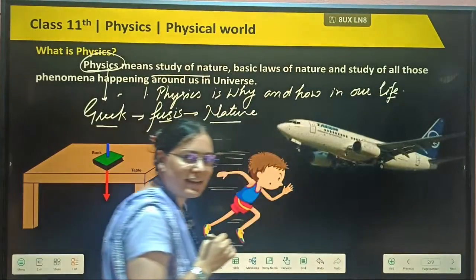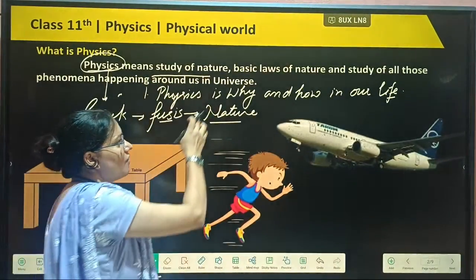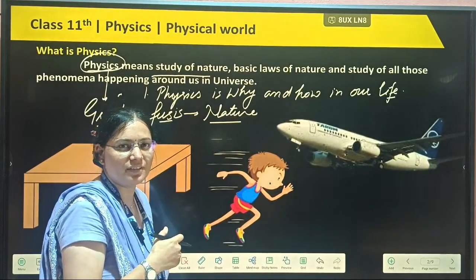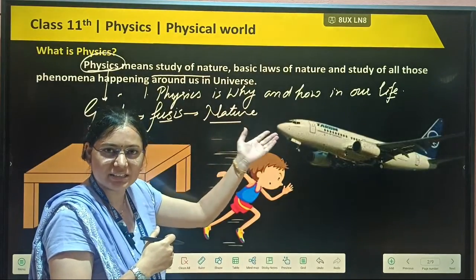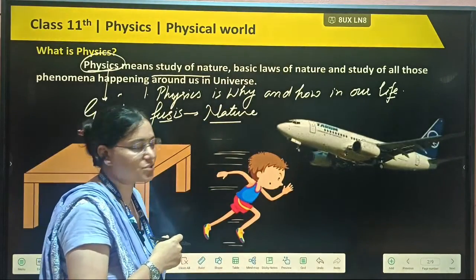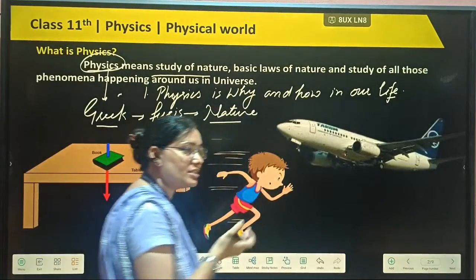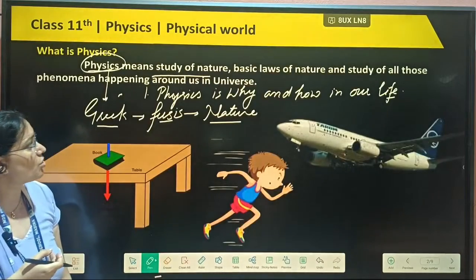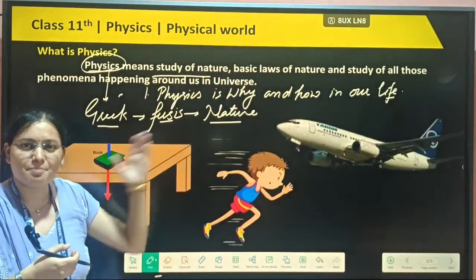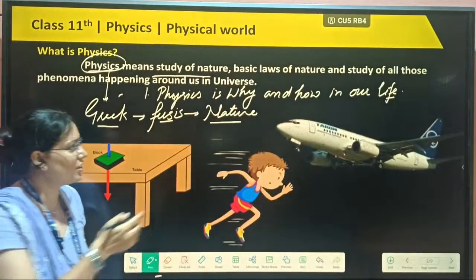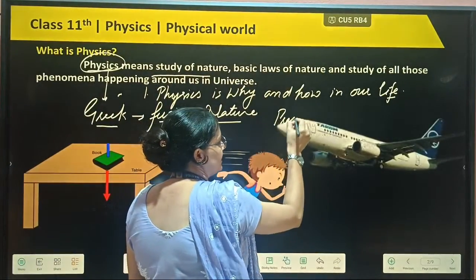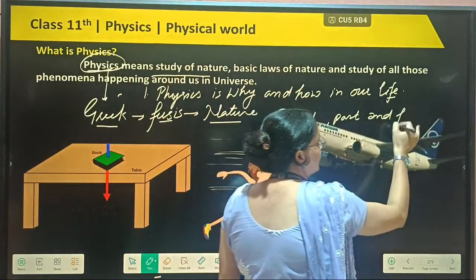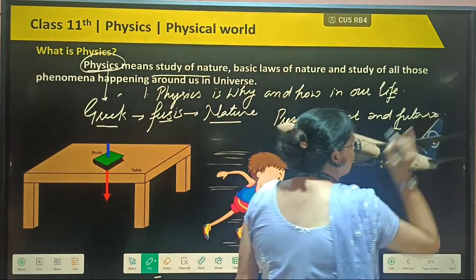When we are doing anything, in our mind we ask why this is happening, and the answer will be physics only. Then how this is happening, that also will be physics. So physics covers the present, past and future.